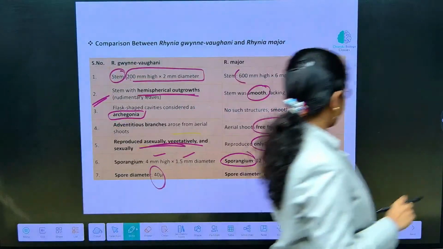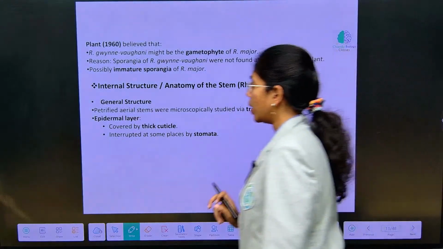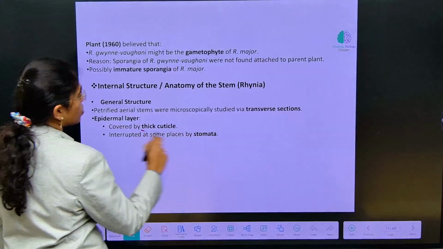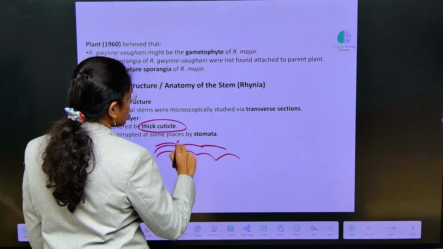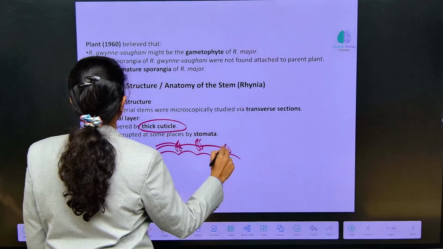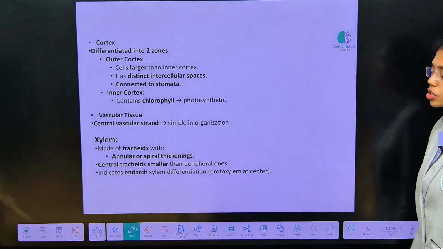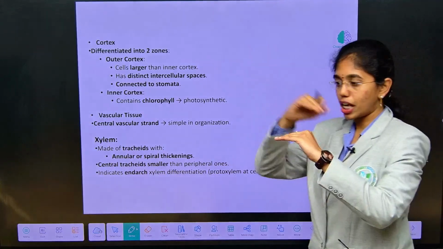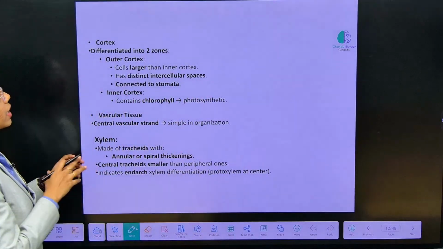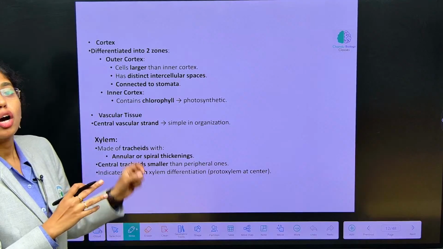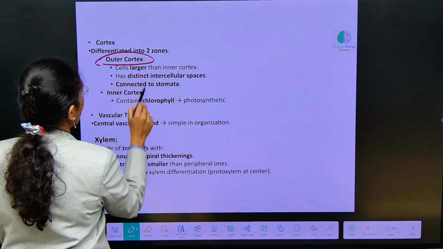And here we go with the internal structure and anatomy. Look into the general structure. Epidermis is overcoated by a thick cuticle which is interrupted by stomata. Okay, epidermis is interrupted by stomata in the stem. Cortex and vascular tissue are also present. Epidermis has a cuticle layer over it on which stomata are present, and inside is the cortex region, which is not further well differentiated. Cortex is just differentiated into two layers in Rhynia, outer cortex and inner cortex.